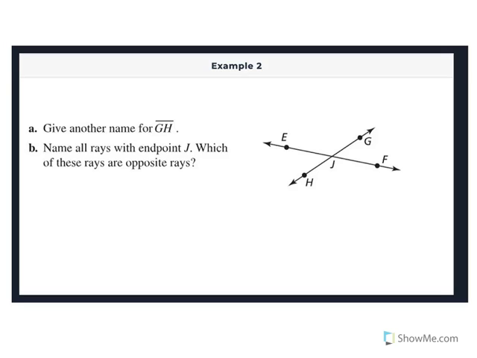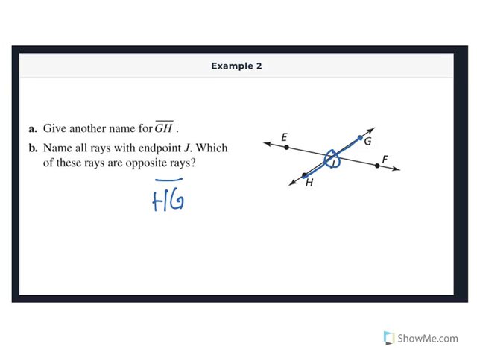Let's name some here. So we want to give another name for segment GH. I know it's a segment because there aren't arrows there, right? So here's segment GH. It goes from G to H. How else could we name that? Well, we can't use the J because it's halfway-ish in between, right? We want to go all the way from G to H or from H to G. So we could call it segment HG instead. We would not use that J. Even though it's on the segment, it's not one of the endpoints of the segment.